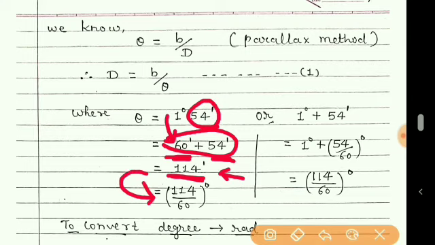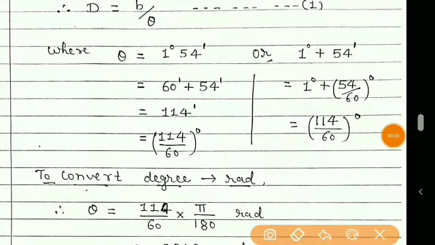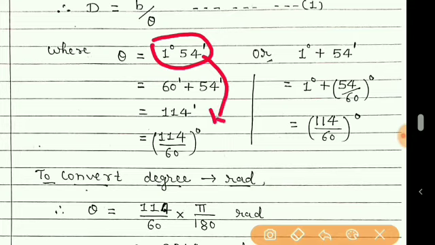Students, in example number 2.1, we have studied this only. So now this should not be a doubt for you. To convert minute to degree, we have to divide by 60. Now students, if you don't want to apply this method, then there is another method. Here 1 degree and 54 minutes means it is 1 degree plus 54 minutes.